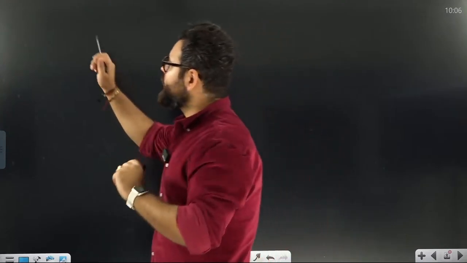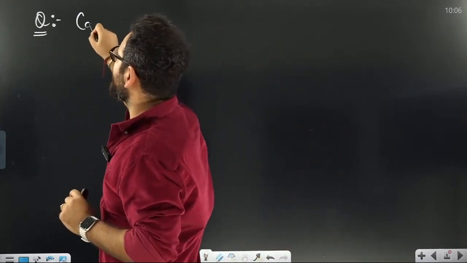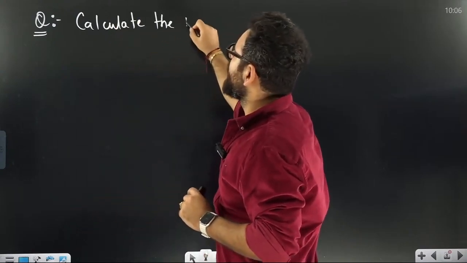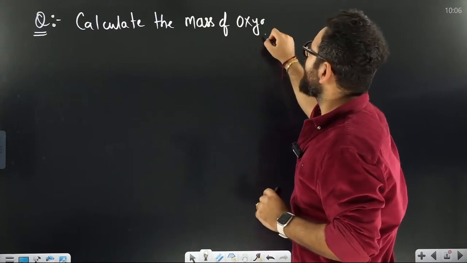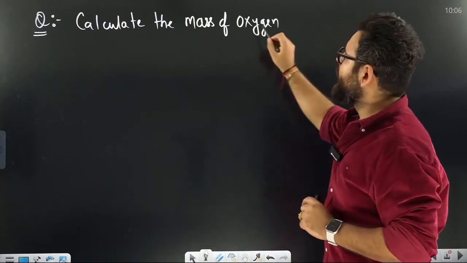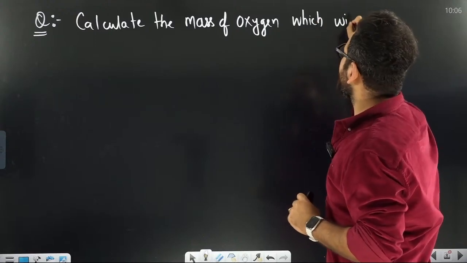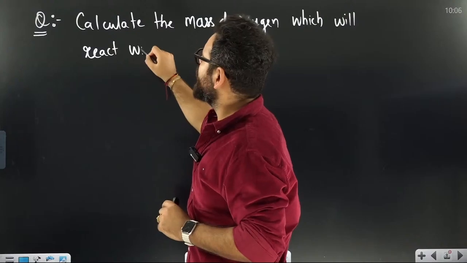See the question. Question can be like this. Simple question I am saying. Write this question.